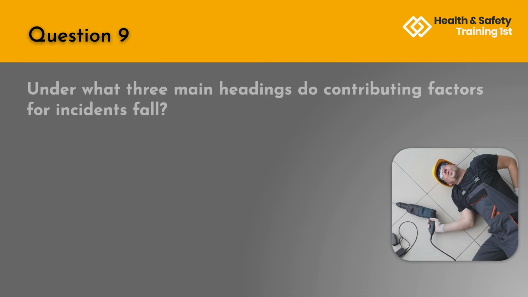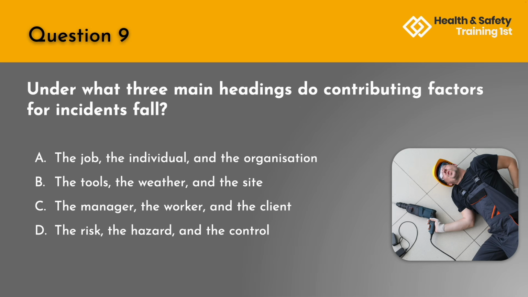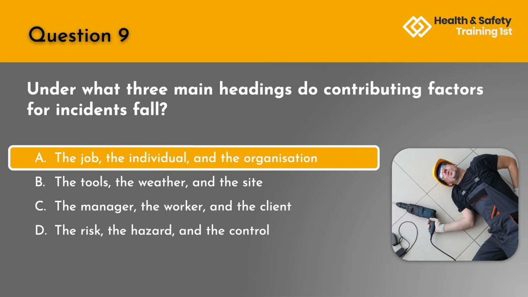Question 9. Under what three main headings do contributing factors for incidents fall? A. The job, the individual and the organisation, B. The tools, the weather and the site, C. The manager, the worker and the client, or D. The risk, the hazard and the control. The correct answer is A. The job, the individual and the organisation.